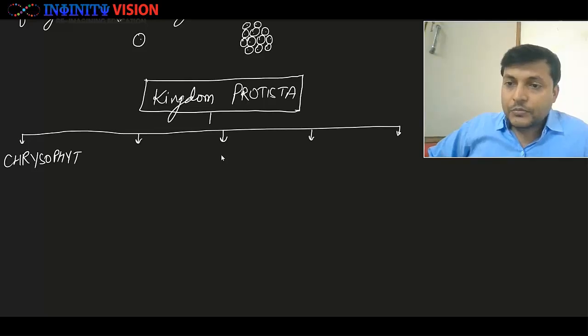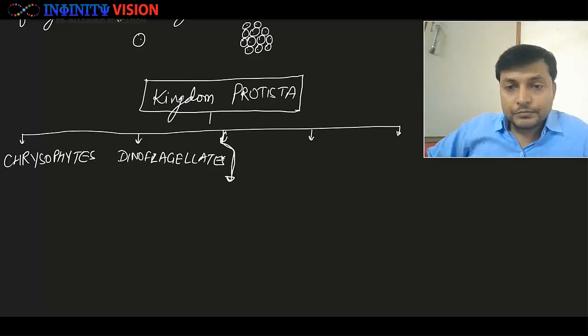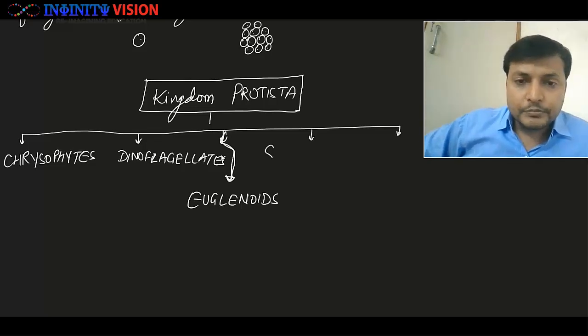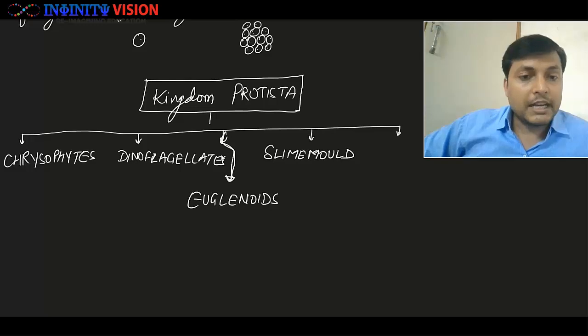chrysophytes, or second is dinoflagellates. The third one is euglenoids. Then the fourth one is slime mold, and the last one, fifth one, is protozoa.